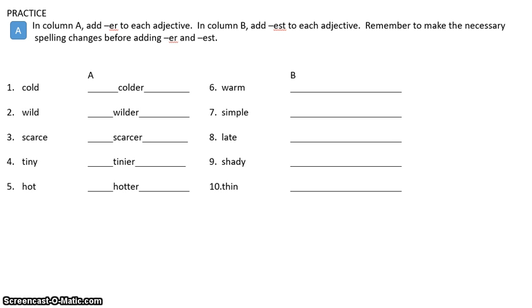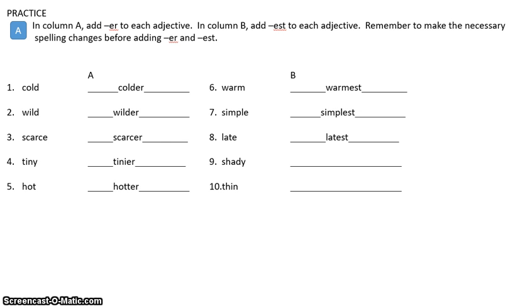Okay, number 6. Remember column B, you're adding EST. You're comparing two or more things to each other. So in number 6, you should have put warmest, straight spelling, no tricks. Number 9, okay, technically you're dropping, or number 7, I'm sorry. Technically you're dropping the silent E and adding EST. Number 8, you're doing the exact same thing. You're dropping the silent E and you're adding EST.